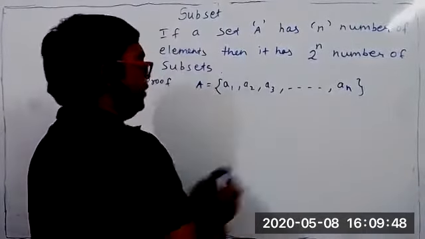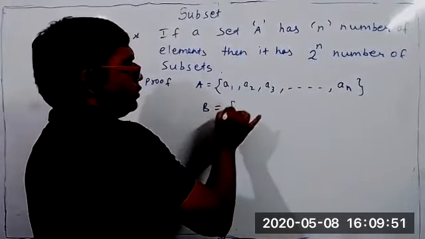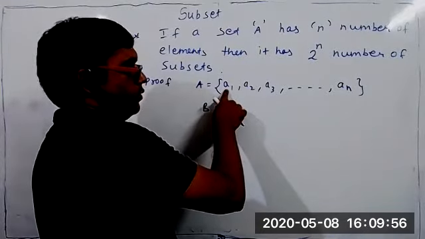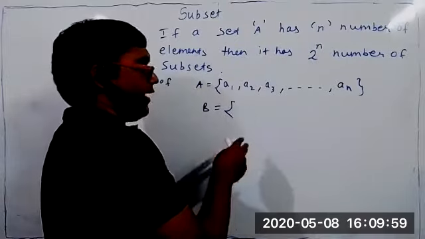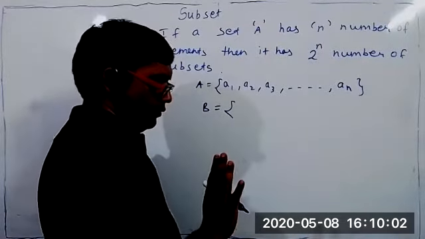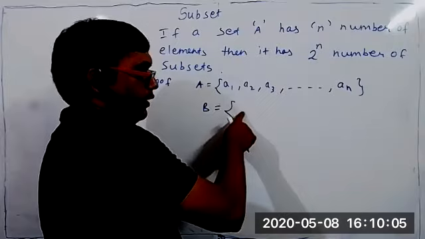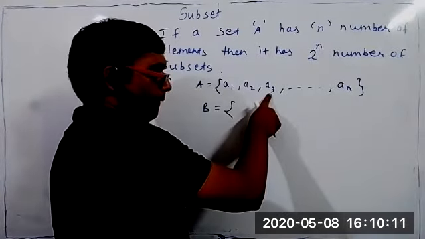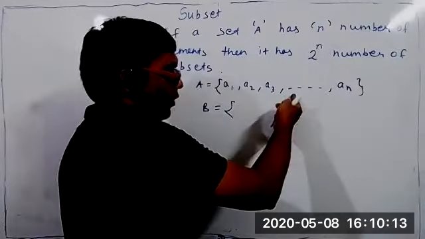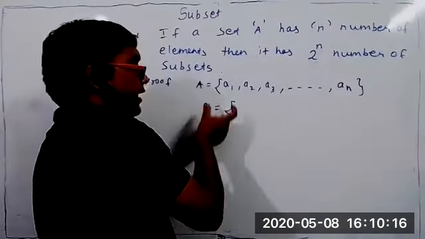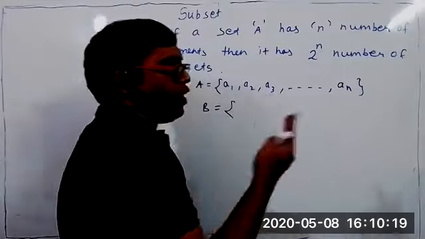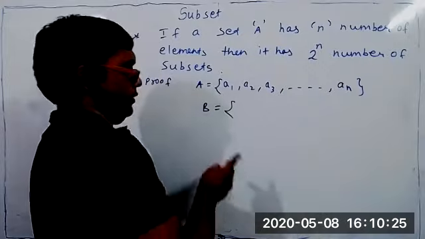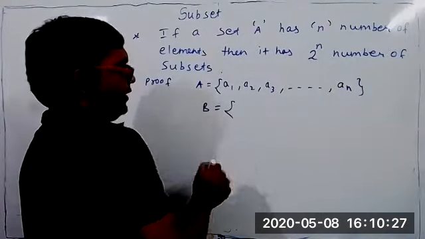Now suppose I write a random subset B. In this subset, shall I write A1? Yes, sir, you can. I can write A1, or I may not write A1. Correct? What about A2? Can I write A2? Yes, sir. Or I may not write A2. Can I write A3? Yes, sir. Or I may not. I can write A4, or not. This means to construct a subset, each element has how many options? Two options.